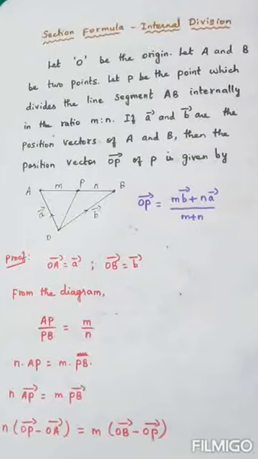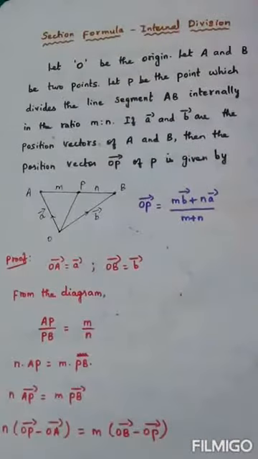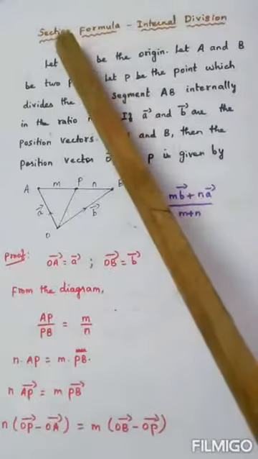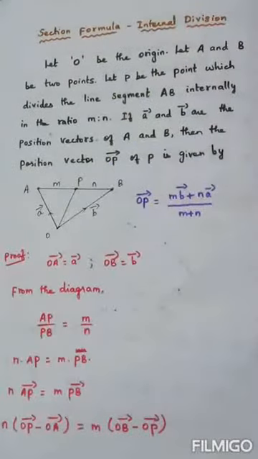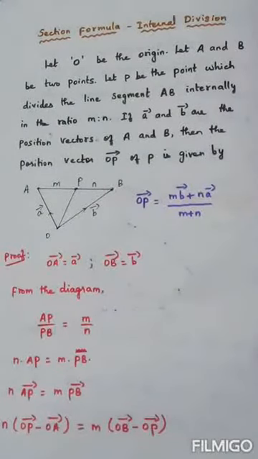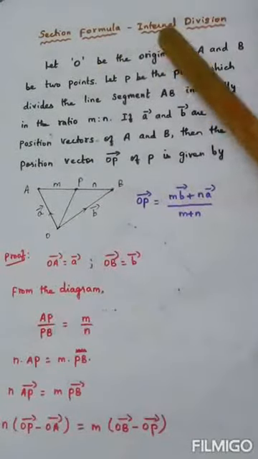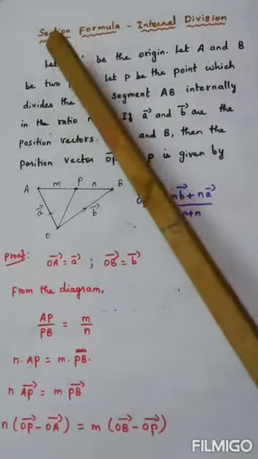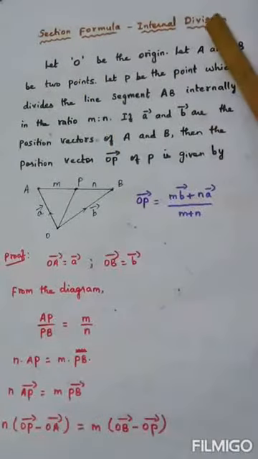Then a very important heading called section formula, internal division. Even in the examination, they may ask you to state section formula, internal division in 2 marks, or state and prove section formula for internal division, in the sense it may even come in 3 marks or even in a 5-mark question. Section formula, internal division.